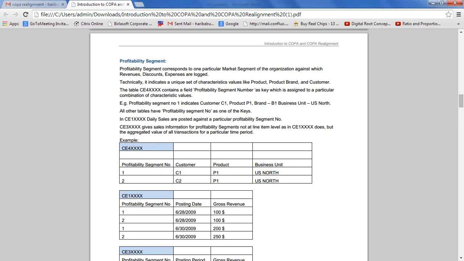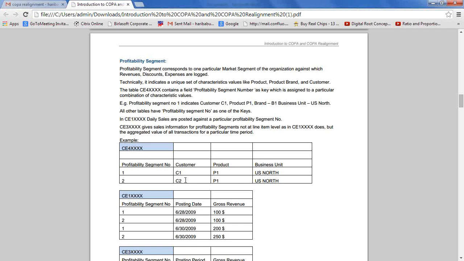The CE3 table gives sales information for profitability segments, not at line item level. Each line item level it won't give. CE4 will build the segment. For example, profitability segment number 1 indicates customer code is C1, product is P1, brand is D1, business unit is US.